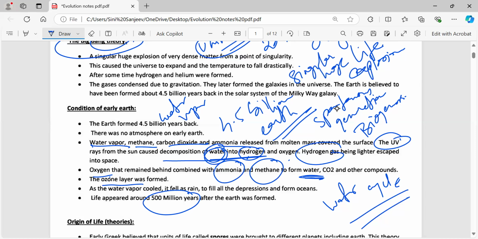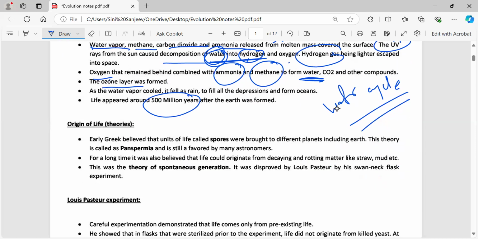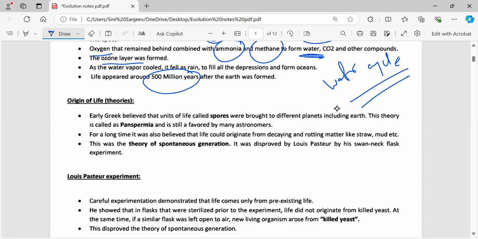Now this overall together is called what? The Big Bang theory. Okay, so like this, another theory which came into existence was the spontaneous generation theory. Now this was usually given by Louis Pasteur, and this is also called abiogenesis. Okay, so see, there were different theories which were put forward, but it's not that all the theories have been successfully taken forward. One such theory is the spontaneous generation theory, which is also called what?